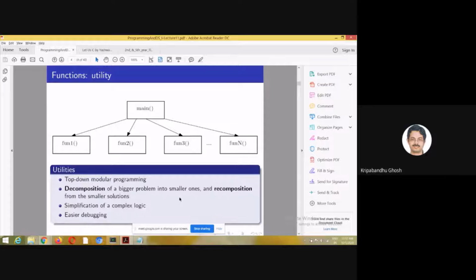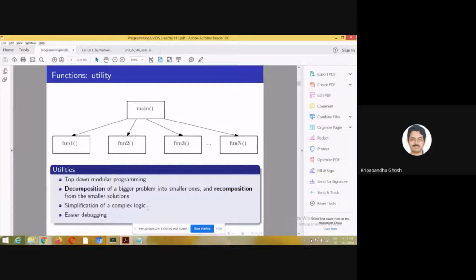So you break the whole task in main: first you read the number from the user, and then you break the problem into a sub problem, which is reversing the number. That is the decomposition of the problem. And when the function doing the reversing returns the reversed value, that is the recomposition.